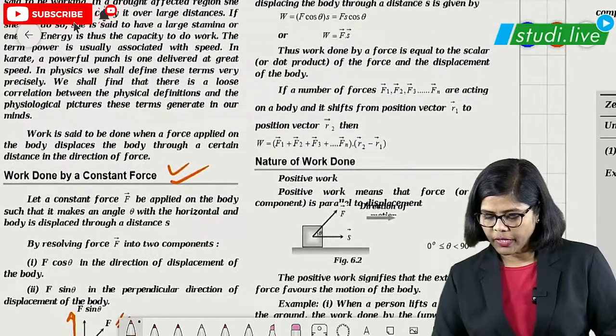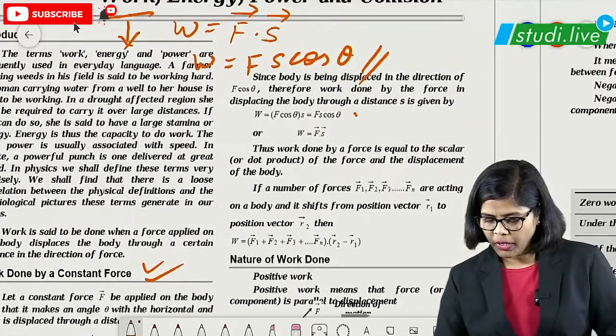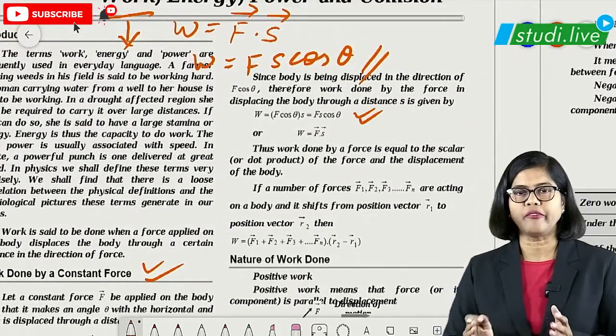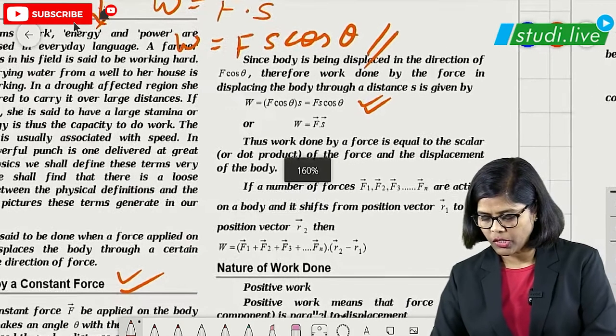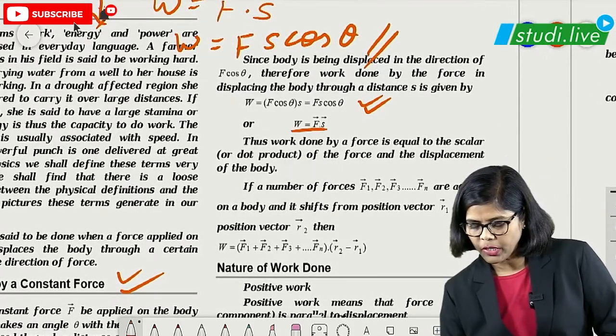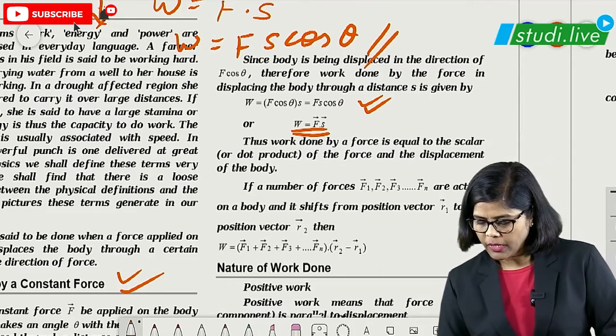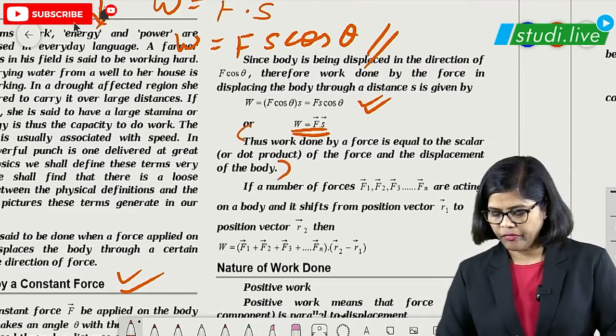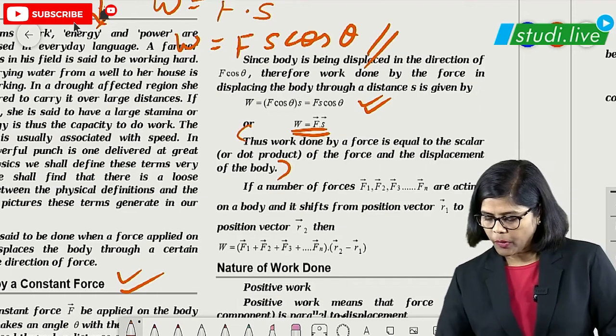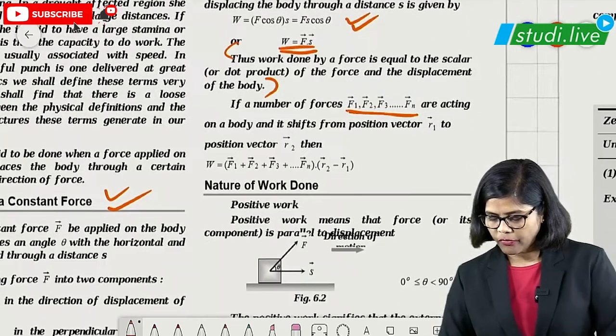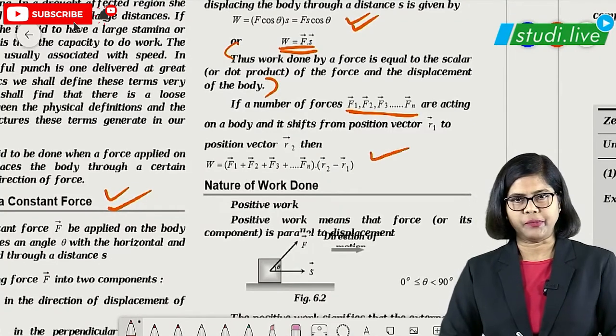So students, we can write the formula here: W is equal to F cos theta times s, which is equal to Fs cos theta. That is the part I have explained earlier. Right students? Now you have to remember this particular definition of work. Suppose different forces are acting on it, then in vector form we can write it in this pattern.